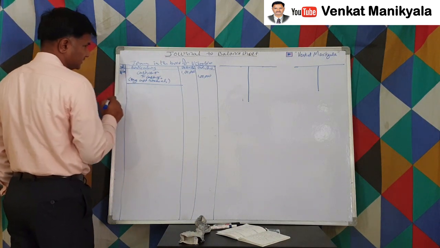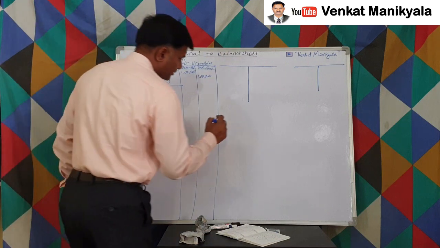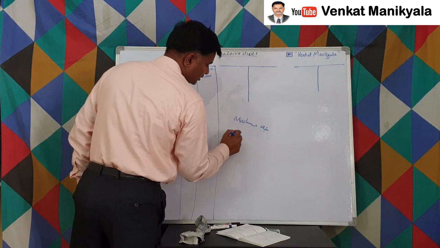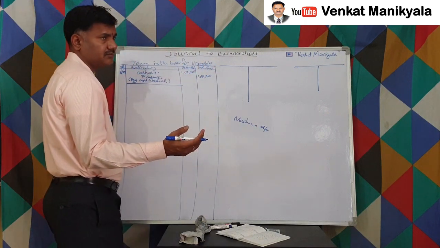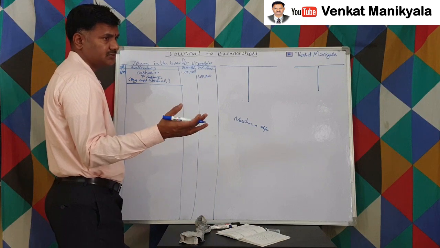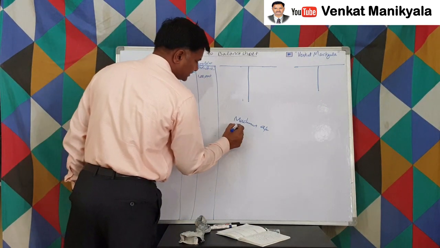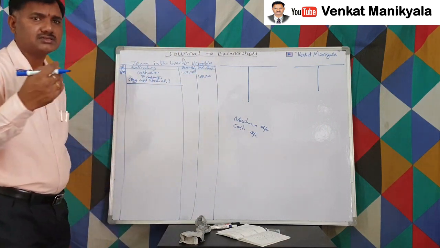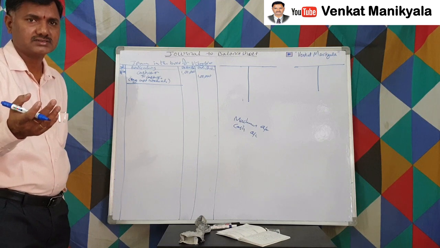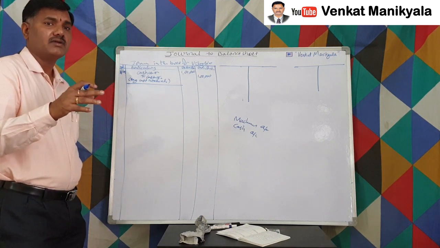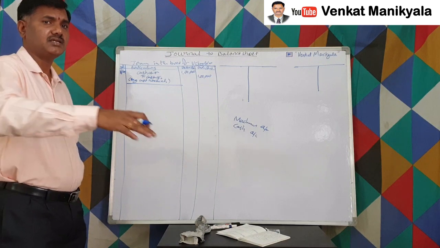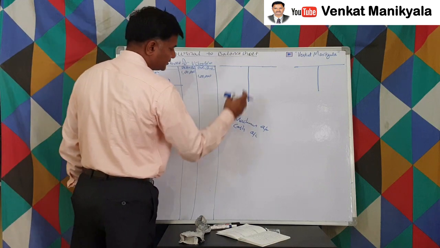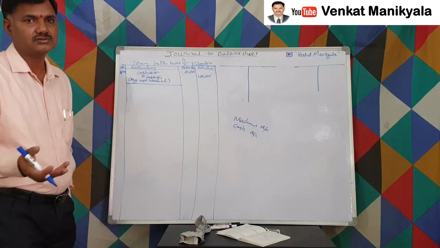So machine purchased. So here we have a machinery account, and what else account do we have in that? Machinery purchase, right? It's not a credit purchase because no name is there. So that means in cash, right? Cash account and machinery account. Machinery account is in which account classification? As per the classification, machinery account is one of the assets which is registered in the name of the business entity. That means it's a real account. Cash already we have discussed. They also come under the real account. Both are real accounts, right?